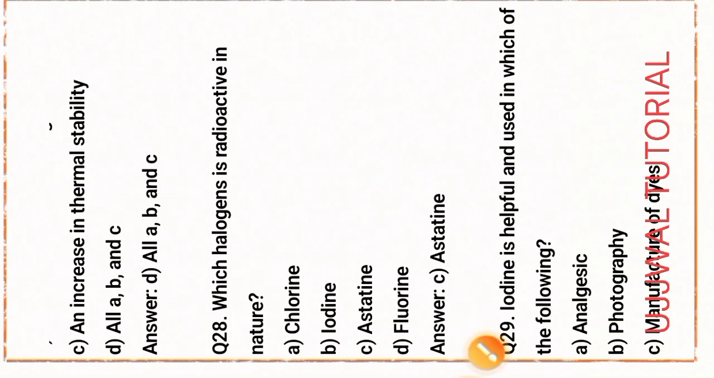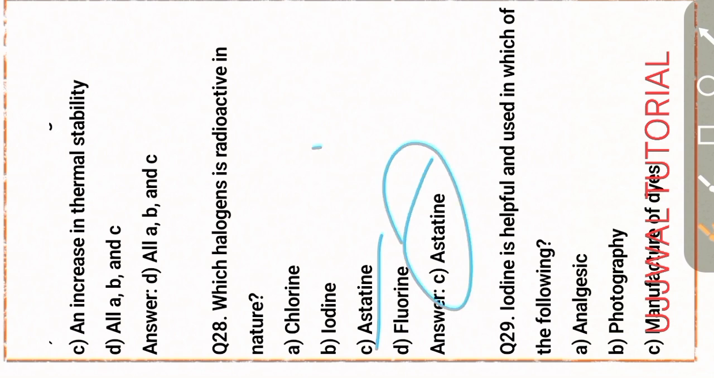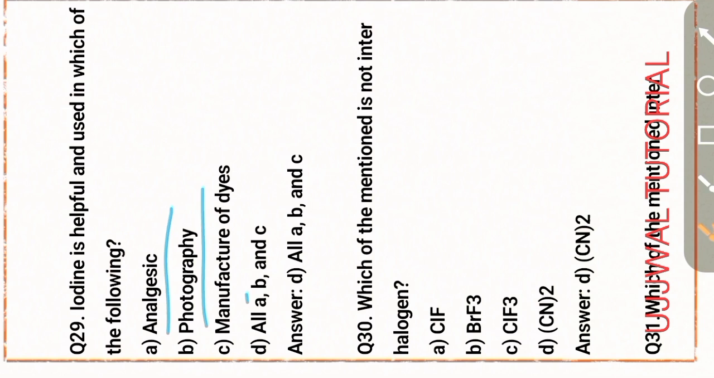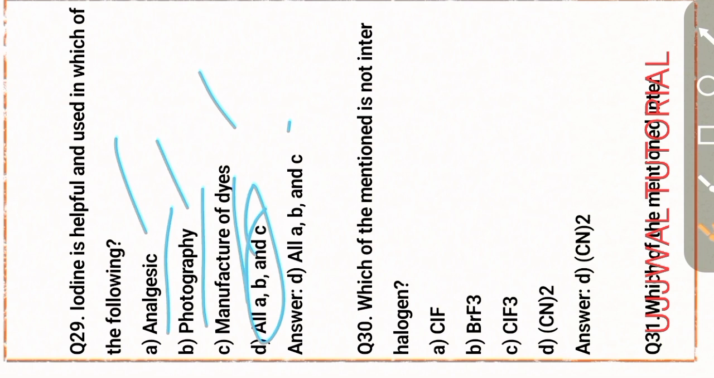Next question, question number 28. Which halogen is radioactive in nature? That is option C, astatine, with the symbol At. Okay. Next question, question number 29. Iodine is helpful and used in which of the following? Option A, analgesic; option B, photography; option C, manufacture of dyes. Option D is the right answer. Options A, B, C are all right for this part. So option D is the right answer.